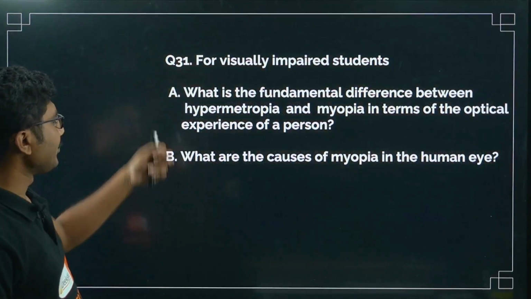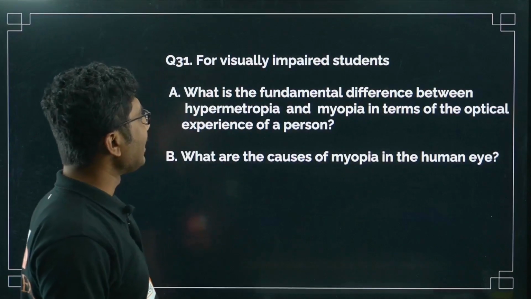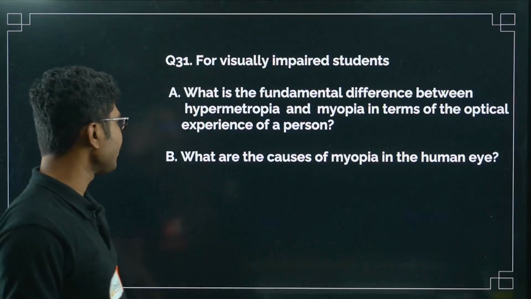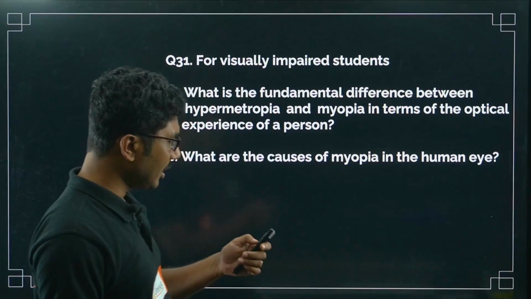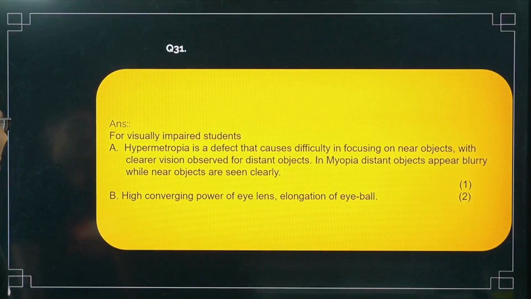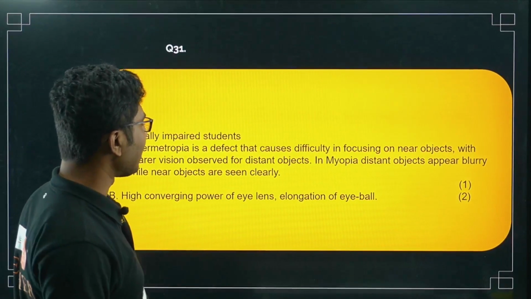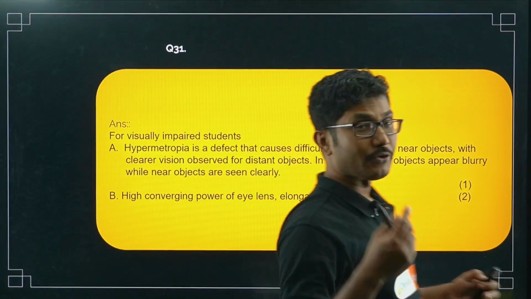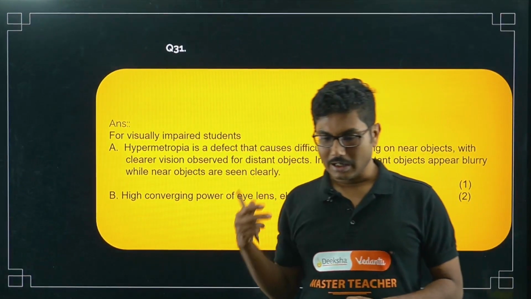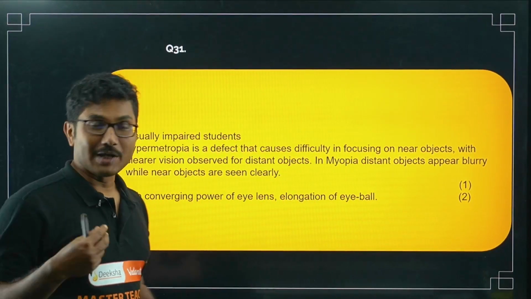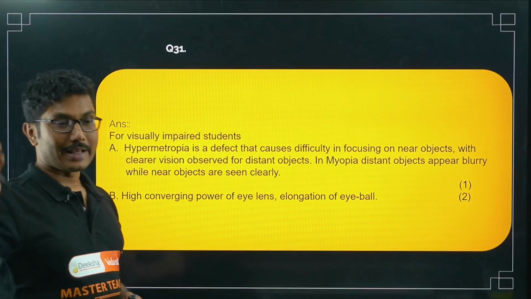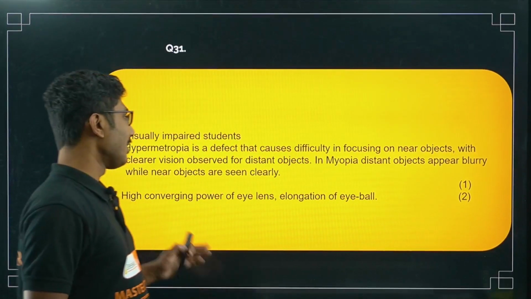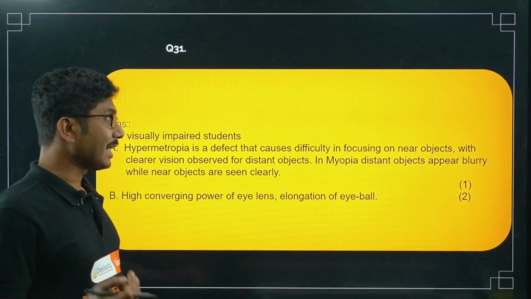Now for visually impaired students, what is the fundamental difference between hypermetropia and myopia in terms of the optical experience of a person? Obviously the same question. What are the causes of myopia in the human eye? So the first part is obviously the same. Myopia: distant objects clear, nearby objects blurry. High converging power of the eye lens, elongation of the eyeball. So if your eyeball is elongated or your eye lens has high power, then rays coming from a distant object focus much before they reach the retina. So that is one of the reasons how myopia can develop.